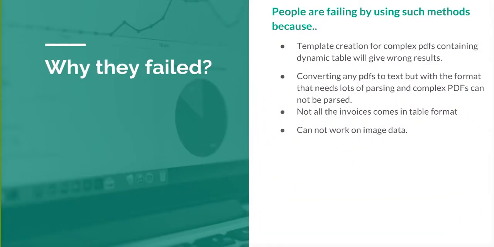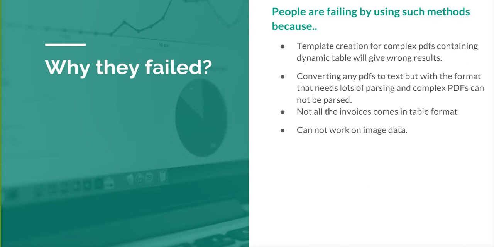One of the main problems is that they work on template-based extraction. When we give an invoice with a template similar to a prior one, it gives a good result. But when we try a dynamic, or new type of invoice, it gives a wrong result.